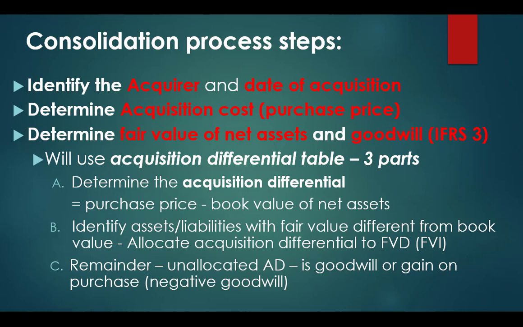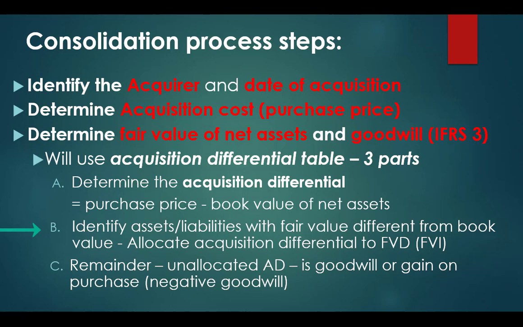Our third step, determine the fair value of net assets and goodwill. So we're going to be using the acquisition differential table, and there are three different parts. The first thing we need to do is determine the acquisition differential, and we do that by taking the purchase price less the book value of the net assets. The second thing we would need to do is identify the assets and liabilities with their fair value being different from the book value.